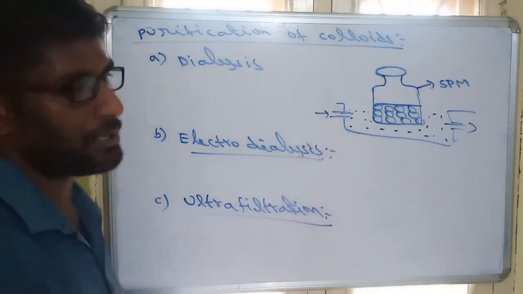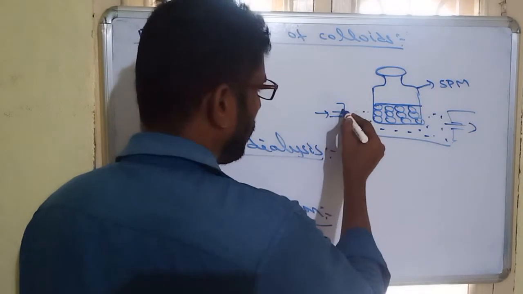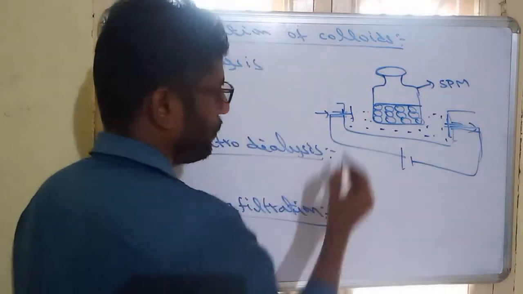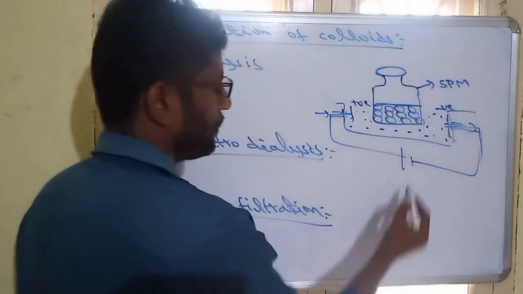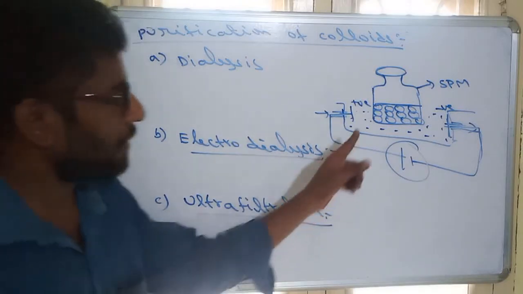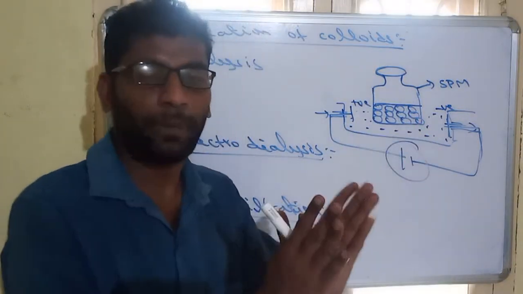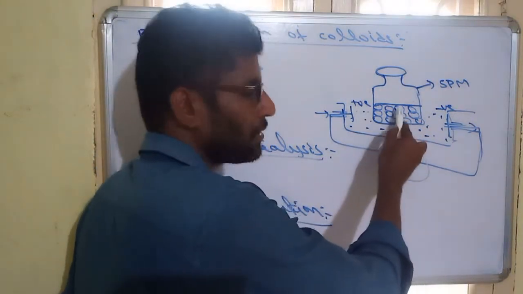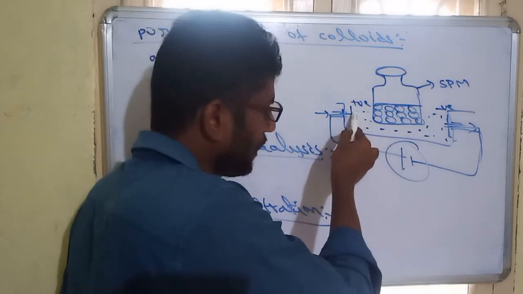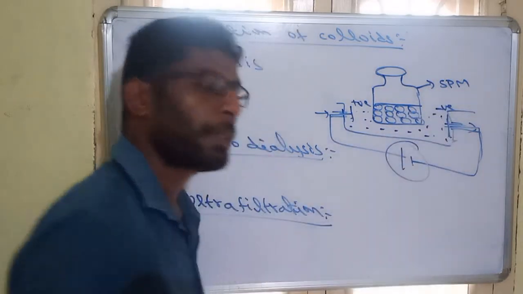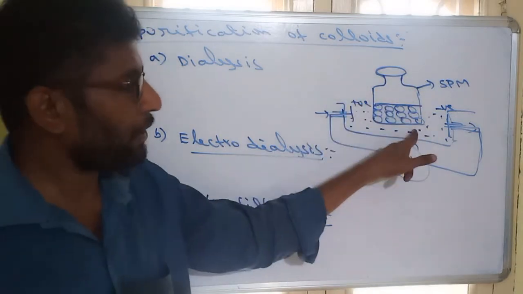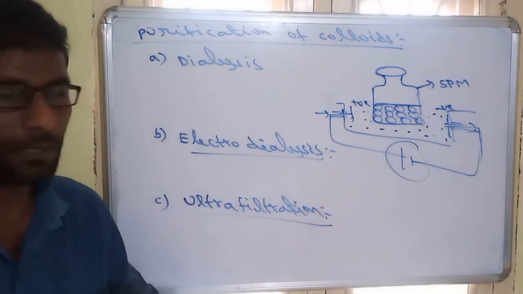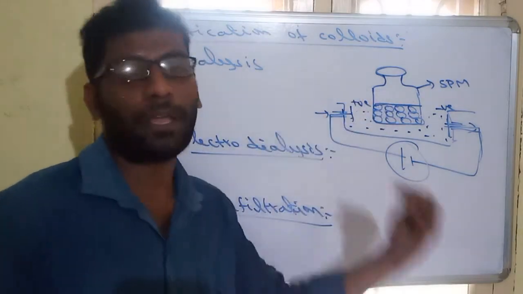Same like that, electrodialysis. In electrodialysis, we apply electricity through electrodes. One will be positive, one will be negative. On applying electricity, whatever ionic impurities are there will be attracted towards the opposite charge electrode. Suppose it has negative ion impurities, the negative ions will be attracted towards the positive electrode, and positive ions towards the negative electrode. So to remove ionic impurities, we use electrodialysis. Dialysis and electrodialysis are both the same technique; only in electrodialysis can we remove ions also.